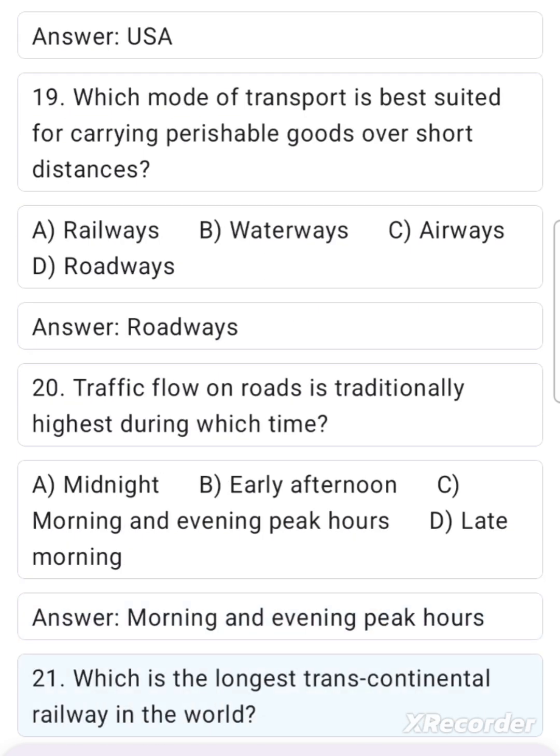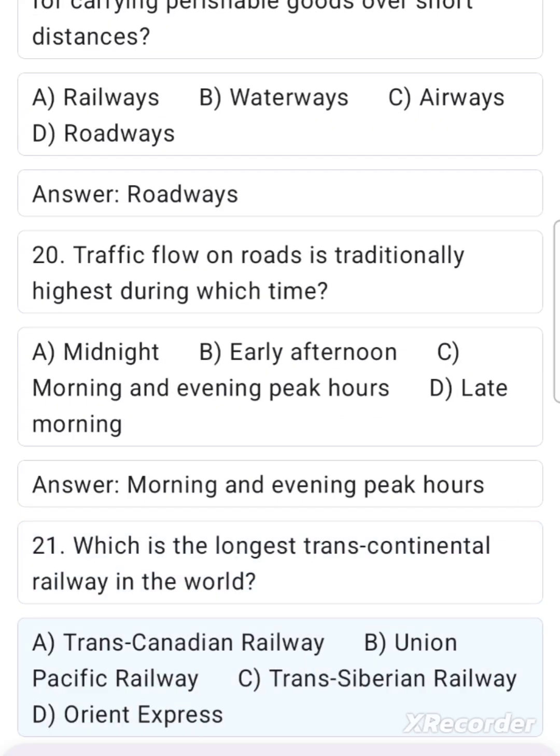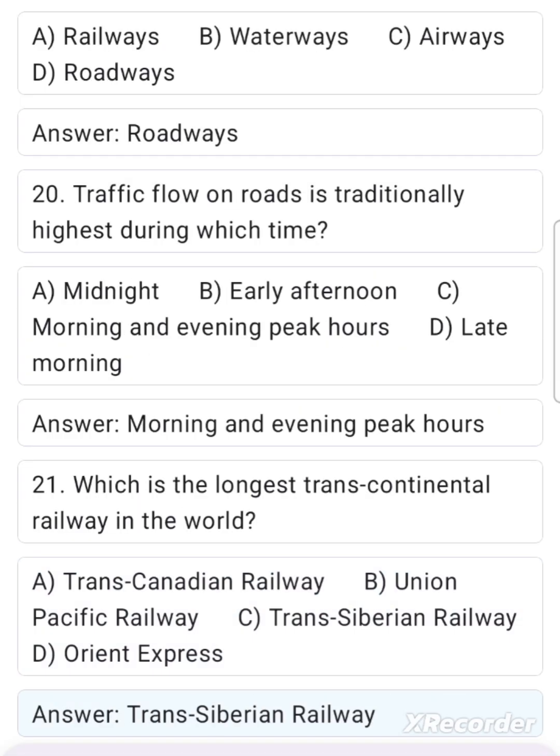21. Which is the longest transcontinental railway in the world? A. Trans-Canadian Railway. B. Union Pacific Railway. C. Trans-Siberian Railway. D. Orient Express. Answer. Trans-Siberian Railway.